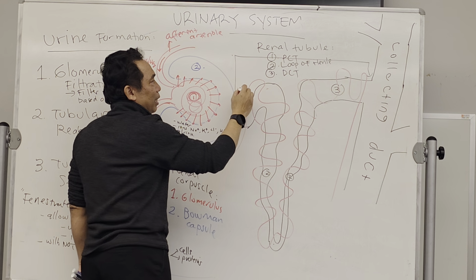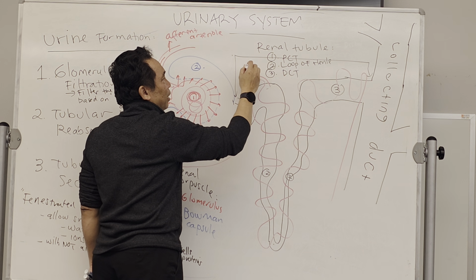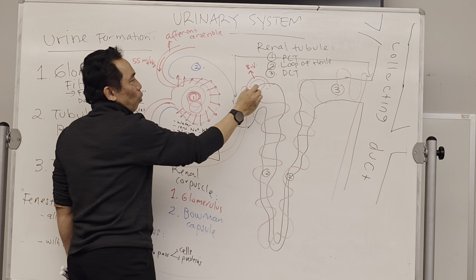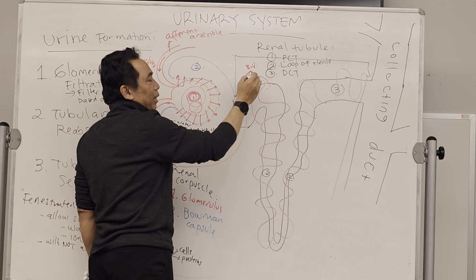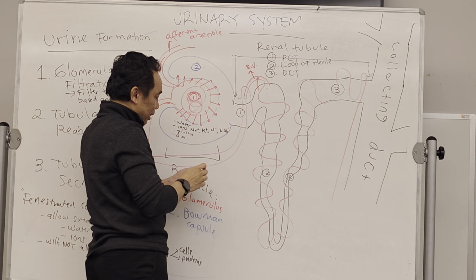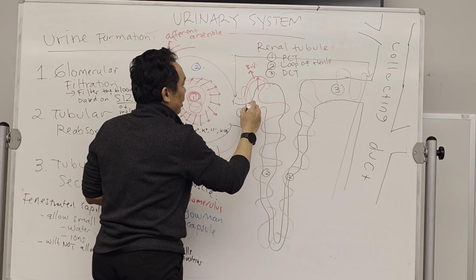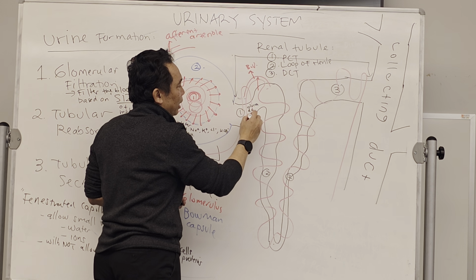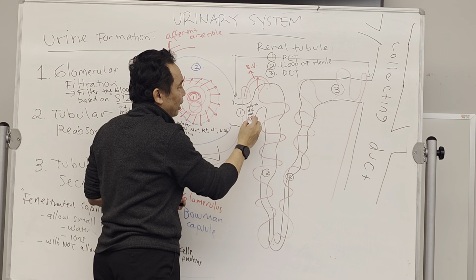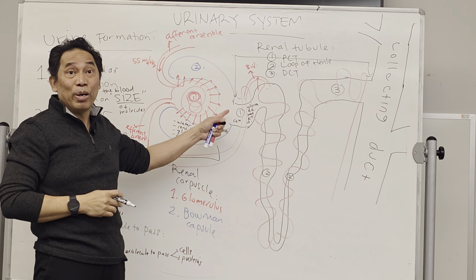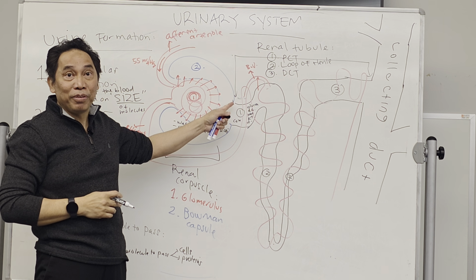So in the PCT, let's say this is the blood vessel, right? 100% of glucose will be returned to the blood vessel. So glucose, amino acids, sodium ions, potassium ions, chloride ions, calcium ions are present in the PCT, and when we need them, we have to reabsorb them.